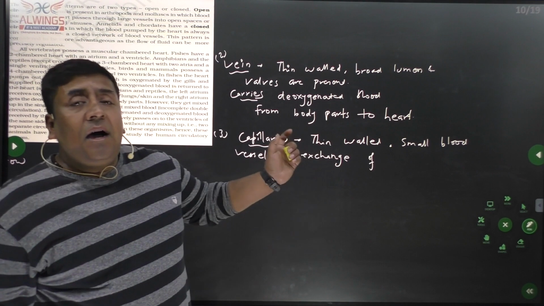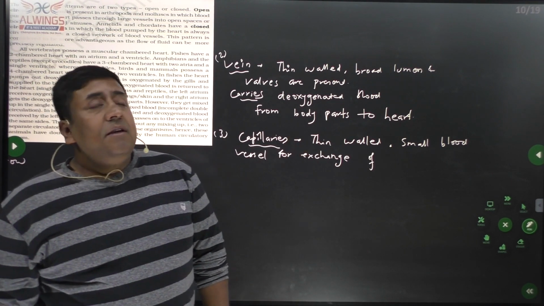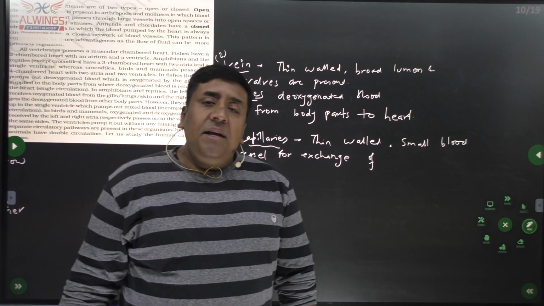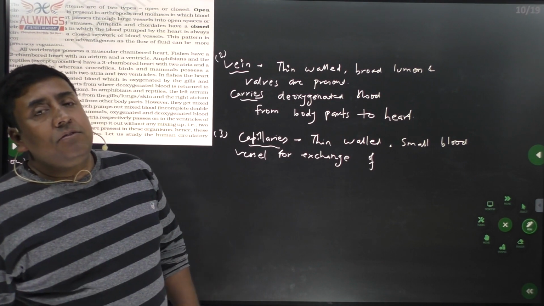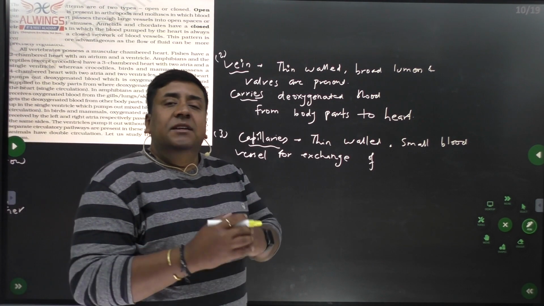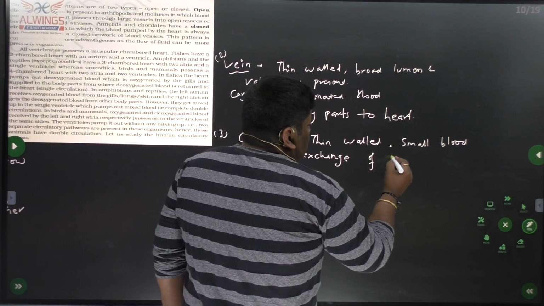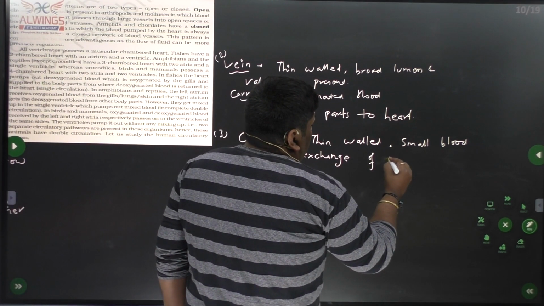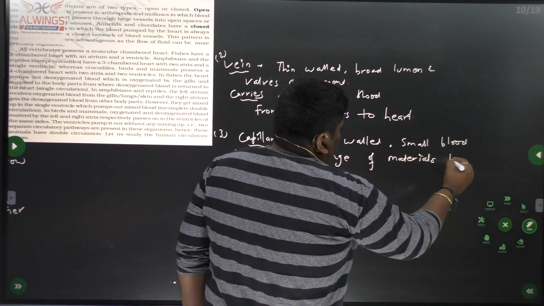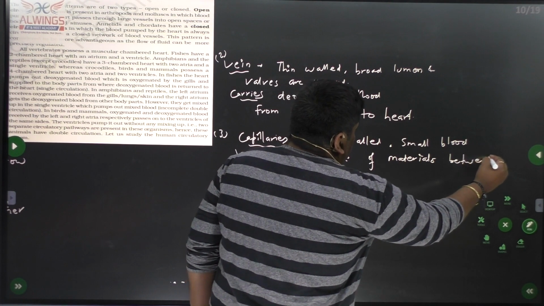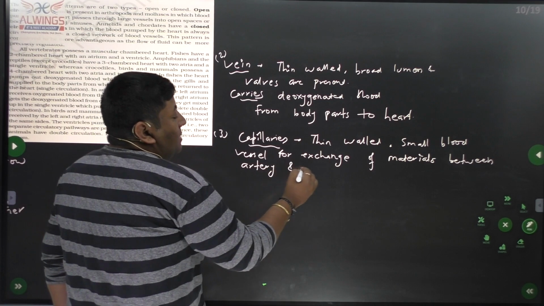Now here the artery contains oxygenated blood, means it contains a large amount of oxygen, whereas the vein carries deoxygenated blood, means a lesser amount of oxygen and more amount of CO2. How do that O2 and CO2 get exchanged? That is due to the capillaries. Exchange of gases or materials between artery and vein.